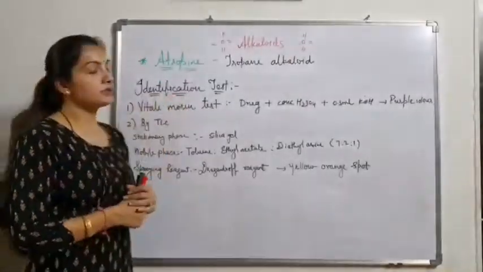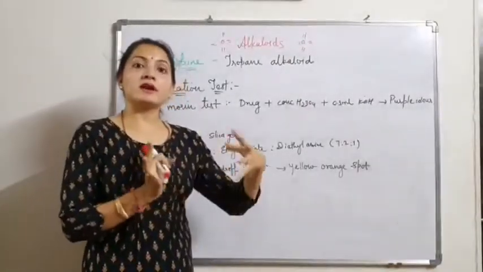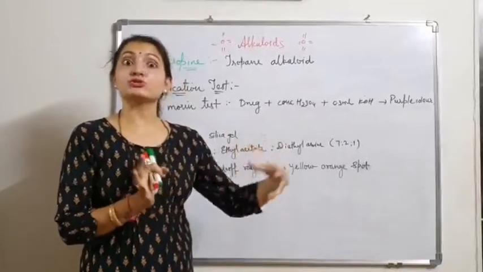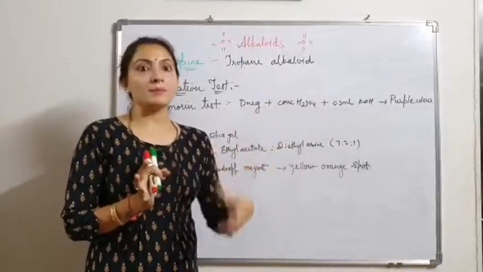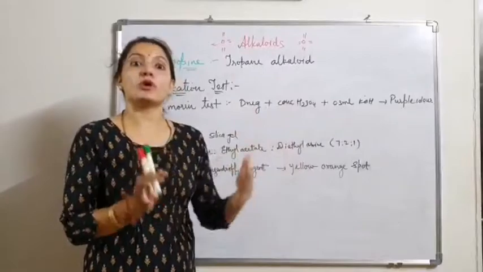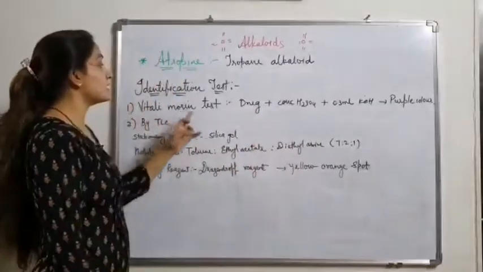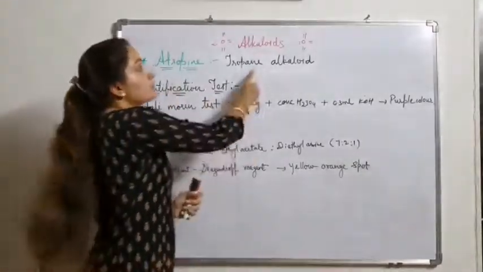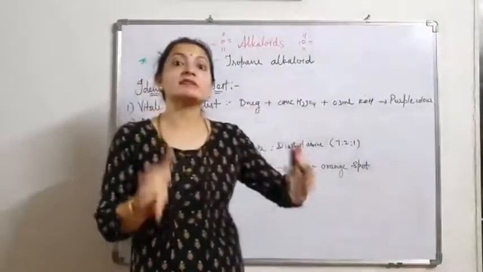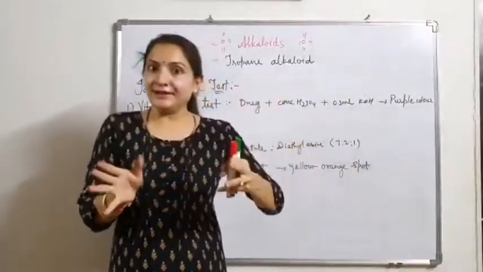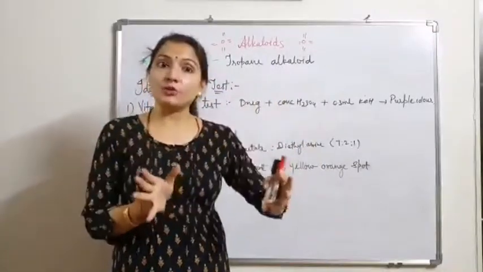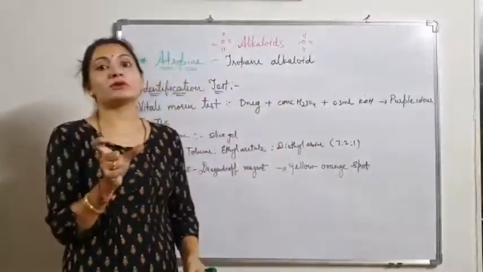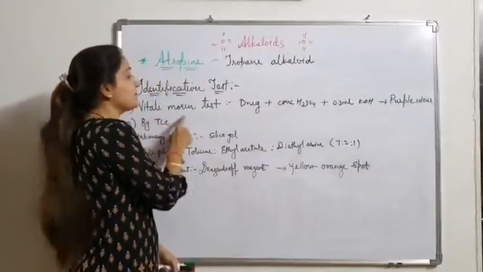Now, identification tests of atropine. The identification test is used to identify whether the separated or isolated compound is atropine or not. First is the Vitali-Morin test, which is an identification test of tropane alkaloid. It is a specific test to identify tropane alkaloids. Atropine is a tropane alkaloid, so tropane alkaloids have a specific test, the Vitali-Morin test.